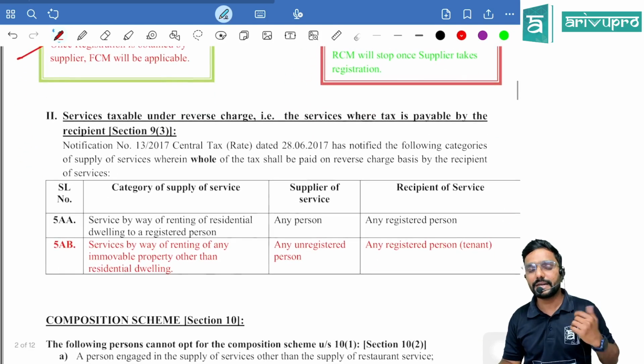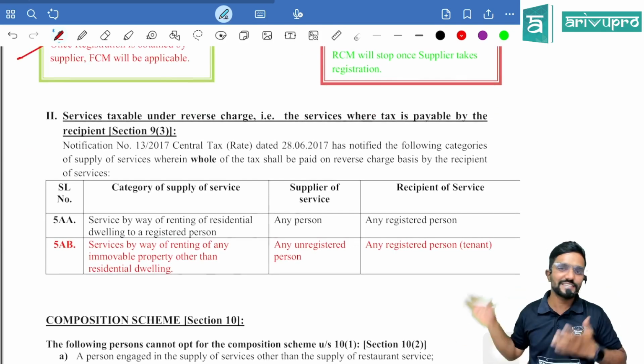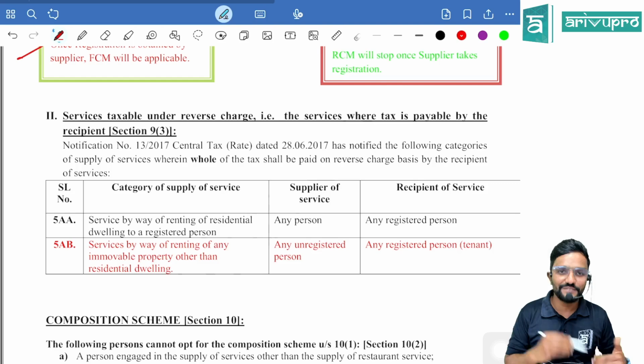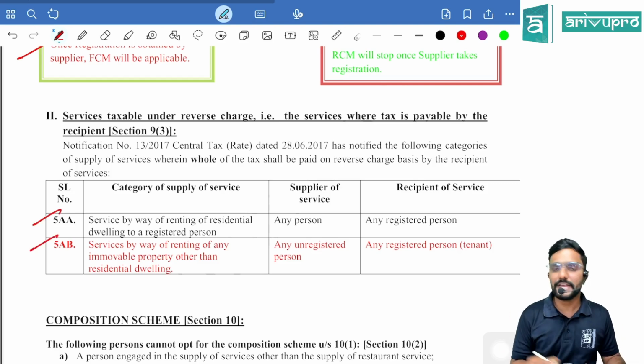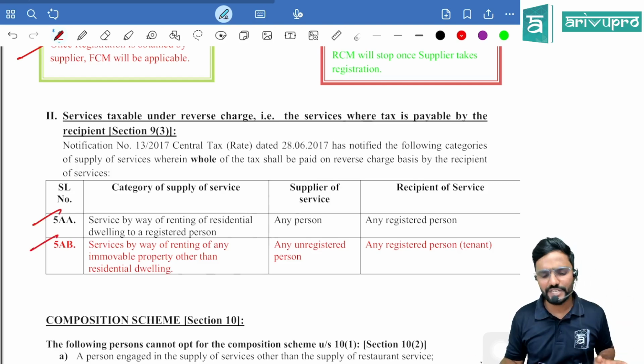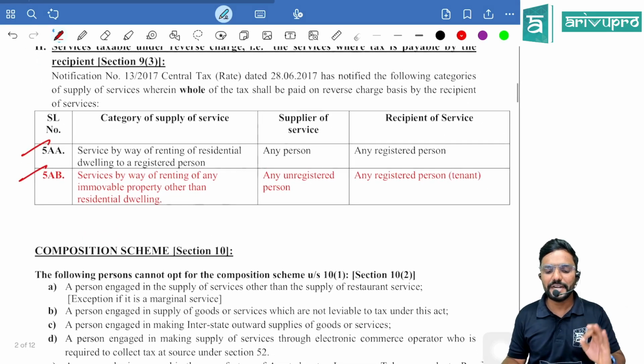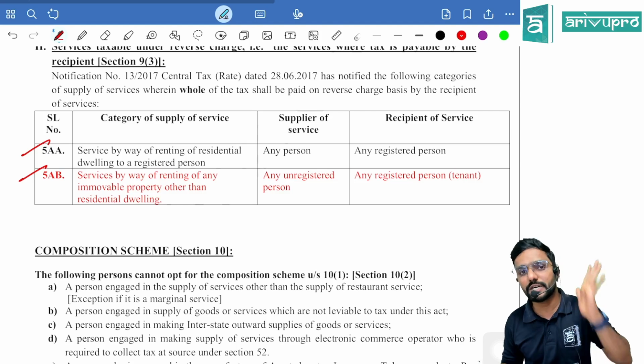Okay. Then coming to the service list, as the service list is huge, I have taken only whatever is relevant for the amendment, 5AA and 5AB. In 5AA, there is no change, which was service by way of renting of residential dwelling to a registered person.